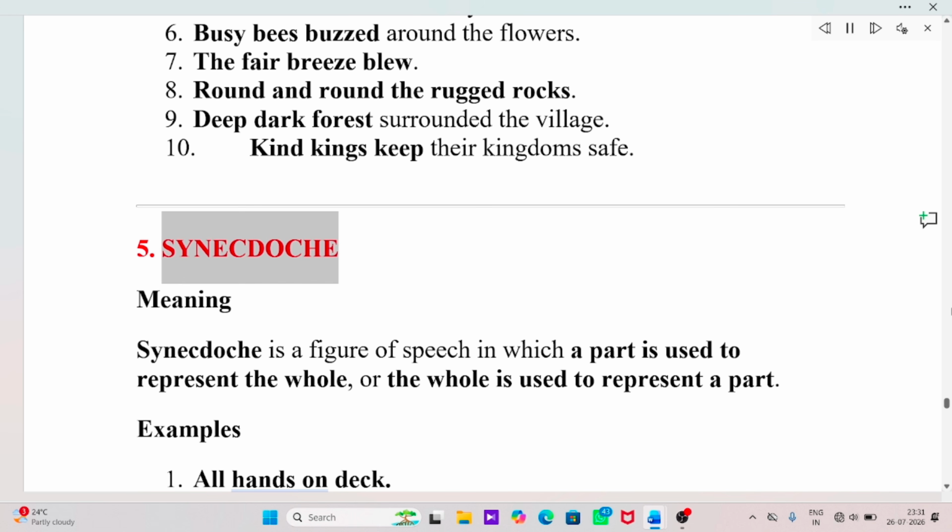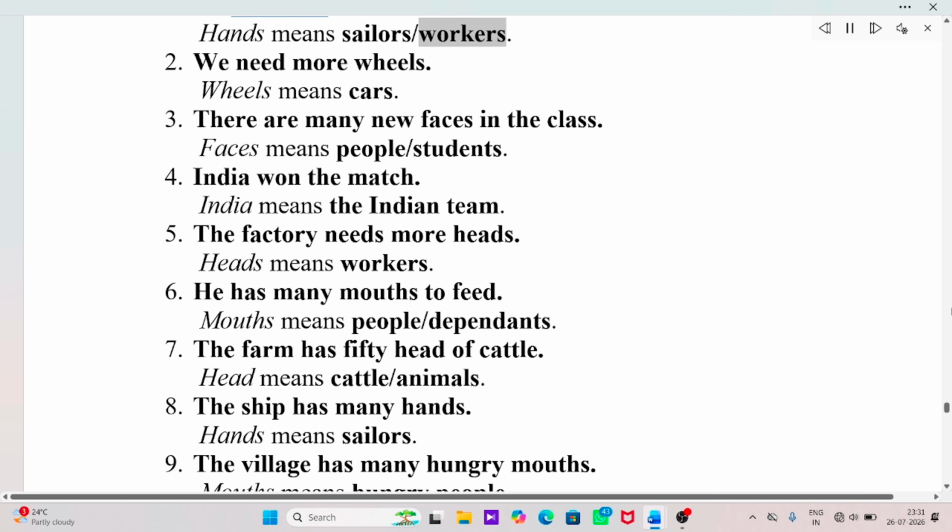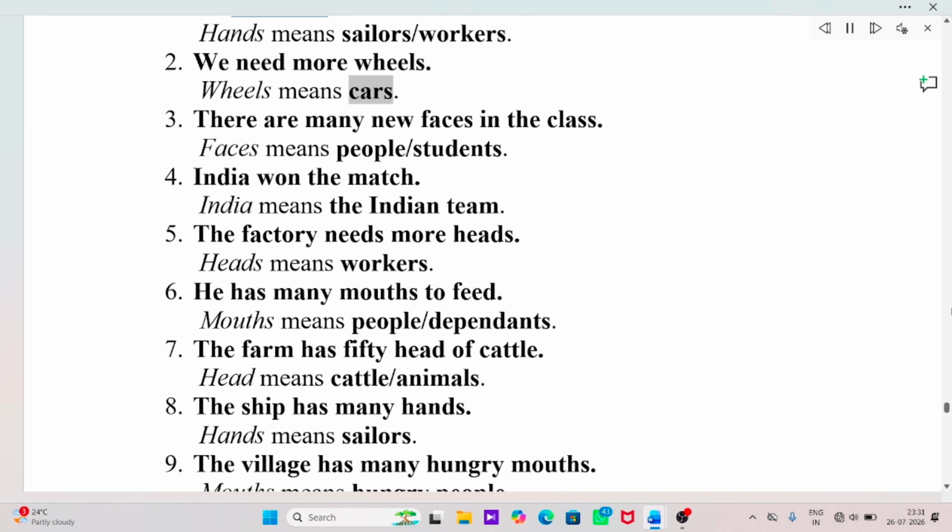5. Synecdoche. Meaning. Synecdoche is a figure of speech in which a part is used to represent the whole, or the whole is used to represent a part. Examples. All hands on deck. Hands means sailors/workers. We need more wheels. Wheels means cars. There are many new faces in the class. Faces means people/students. India won the match. India means the Indian team.